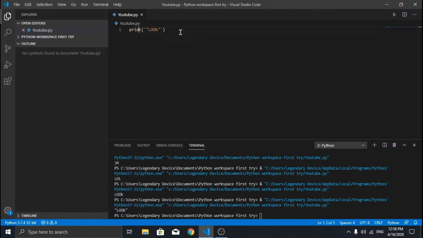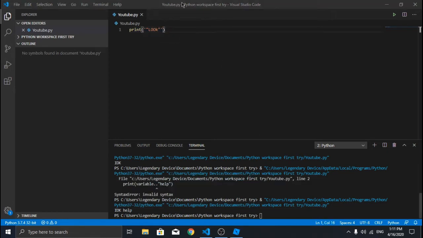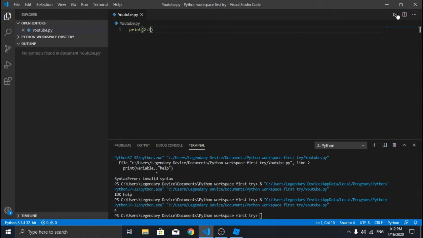Okay, now let's try variables. Before starting with variables, I just want to try some mathematical equations here. 2 plus 2, 4, divide.